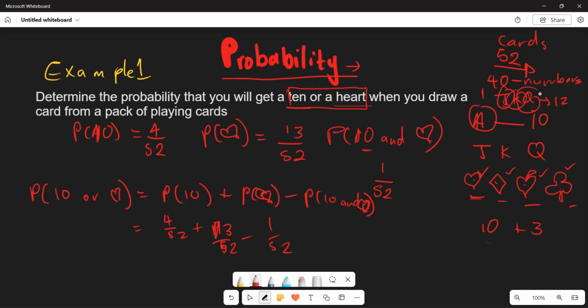The answer you get, your probability of 10 or heart, is 4 over 13. This is your answer. I know this is probably a little bit complex for you because you're still trying to conceptualize it, so let's get more examples to try and understand this.